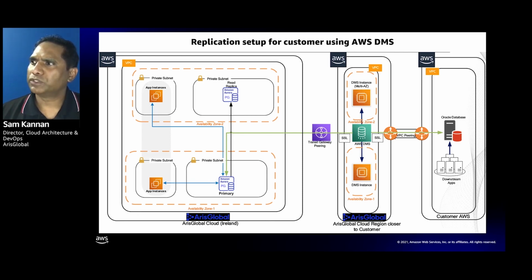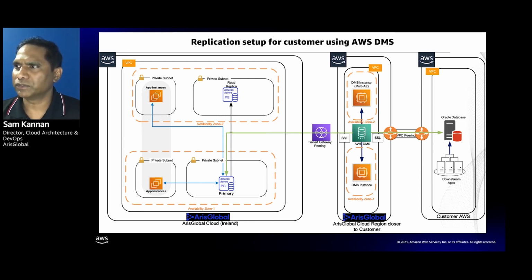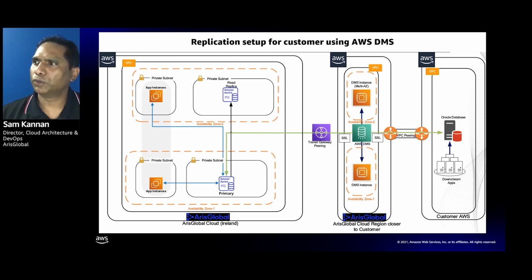On the right, you would see that the customer in this particular case is depicted as being present in AWS, where they have an Oracle database and downstream applications that they have already built. We found that placing, as I stated earlier, the DMS instances closest to the target database reduces write latency and improves the replication performance.